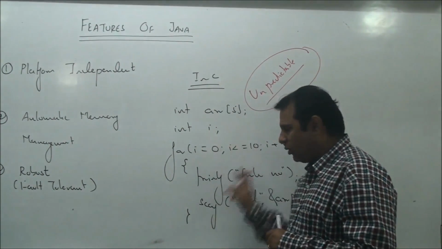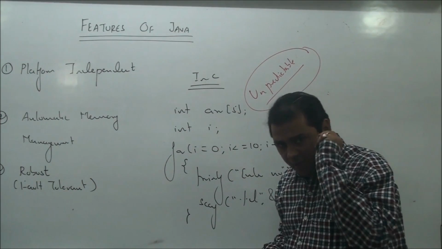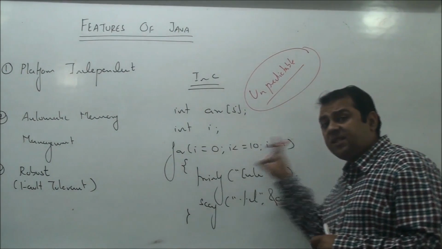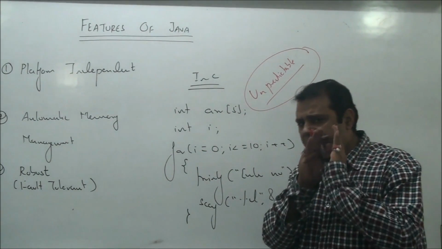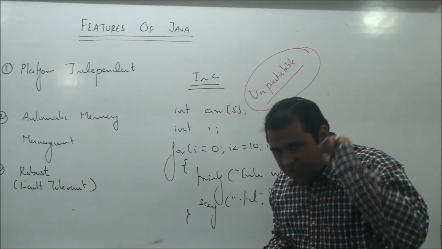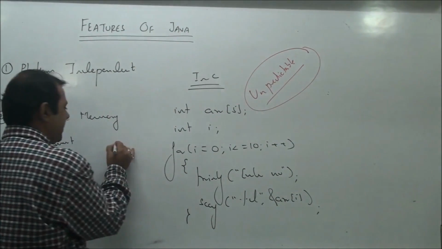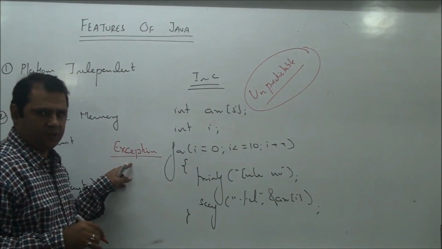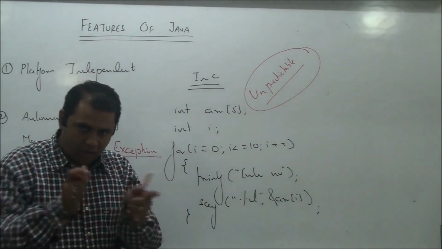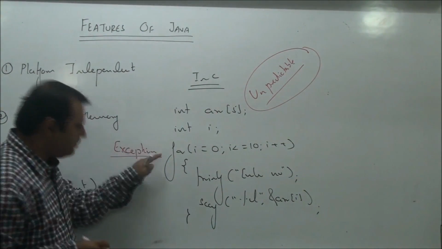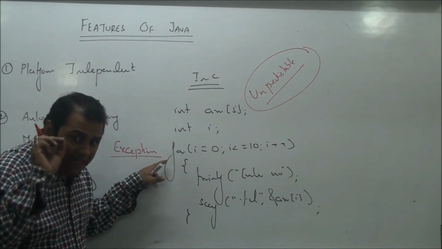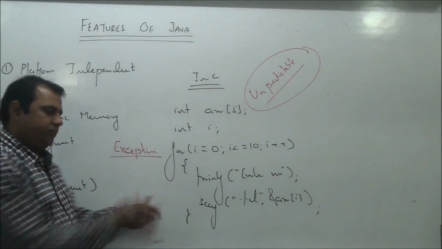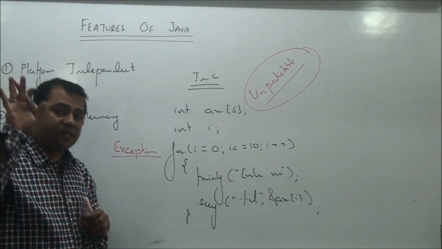But in Java, when the code is executing, JVM keeps a close watch on the behavior of your code. And the moment Java analyzes that you are crossing the upper boundary of the array, Java immediately terminates your code. Java immediately kills your code. In Java's vocabulary, we say Java generates an exception, and the moment Java generates an exception, the execution of the code is stopped. How good is it? It is good because this behavior is not going to put any ill effect on the underlying system. On the machine where the code is running there will be no effect. The code will not disturb the machine's behavior, and will not disturb other running programs.